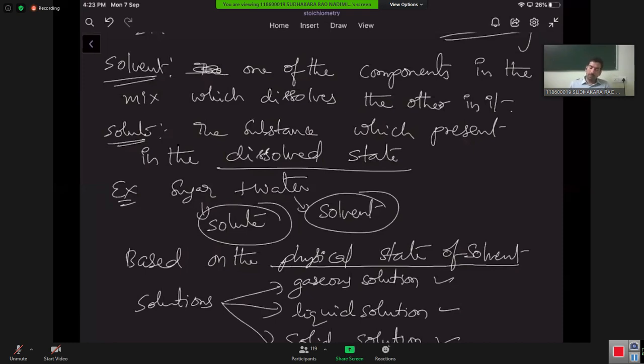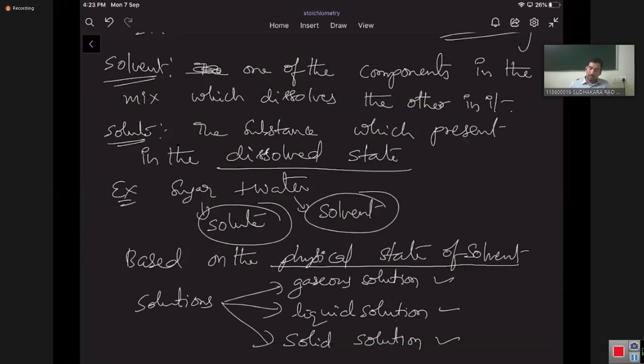So what are the gaseous solutions? If the solvent is gas, then we can take it as gaseous solution. If the solvent is liquid, we can take it as liquid solution. If the solvent is a solid, then we can take it as solid solution. Sir, how can solid be a solvent? Yes, what I told you: larger quantity is solvent, smaller quantity we can take as a solute. So the solvent need not be a gas or liquid. Solvent can be a solid also, no problem.